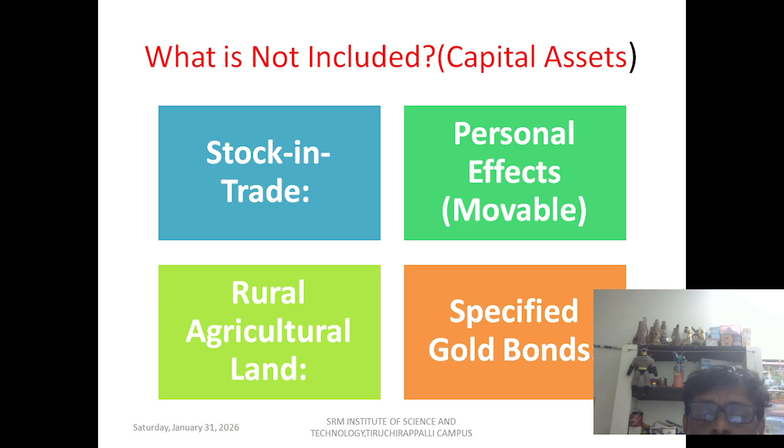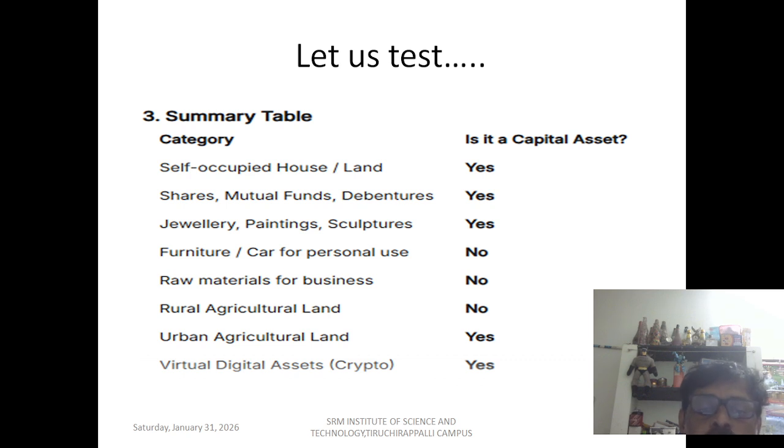Now, after looking at what is included and what is not included, let us take a test to check whether our understanding is right or not. Self-occupied house and land, is it a capital asset? Yes, of course, it's a capital asset. Shares, mutual funds, and debentures, which are financial assets, are of course all capital assets. Jewelry, painting, sculptures, capital asset. Furniture, car for personal use? No, it cannot be, because it is personal.